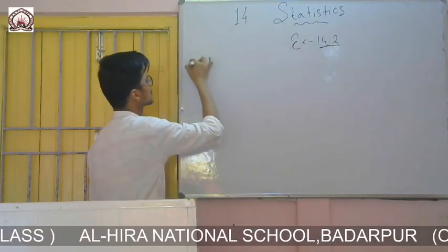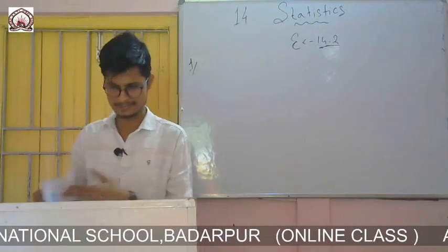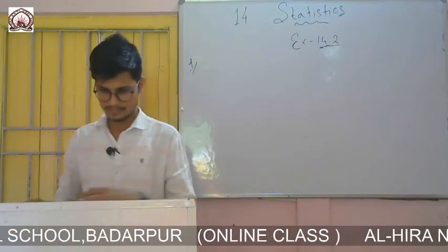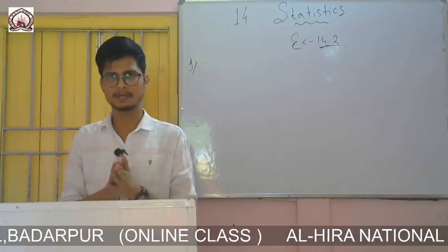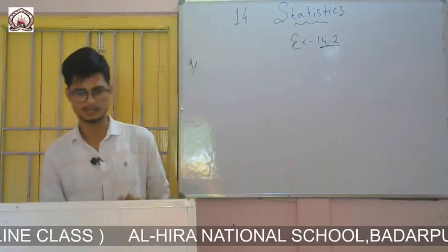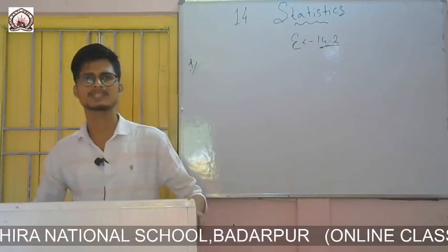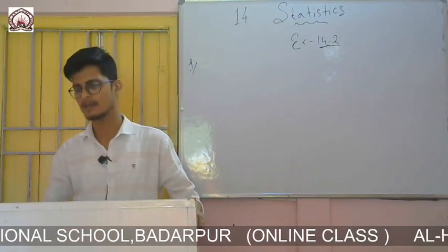Exercise 14.2, question number 1. Before starting the question, let me discuss what this exercise is about. In this exercise, your data will be given. You have to simply calculate the frequency. So what is frequency? The number of times an observation occurs is called the frequency. If a number occurs 5 times, the frequency is 5.